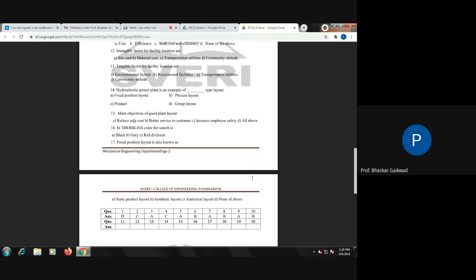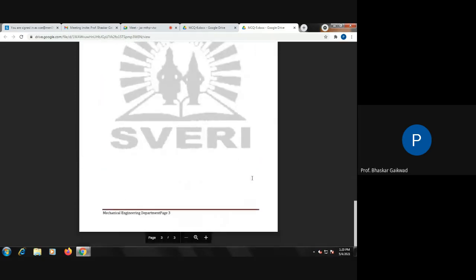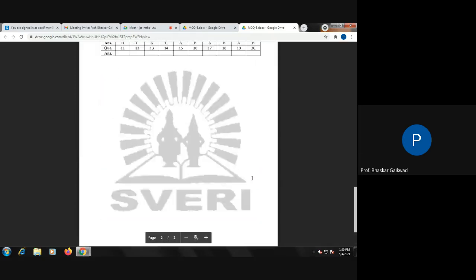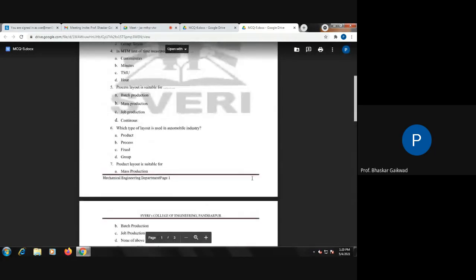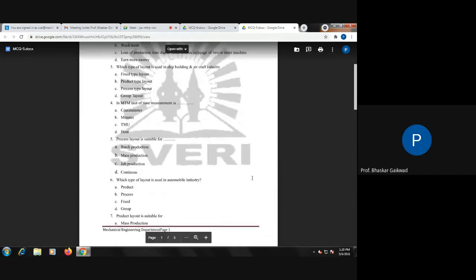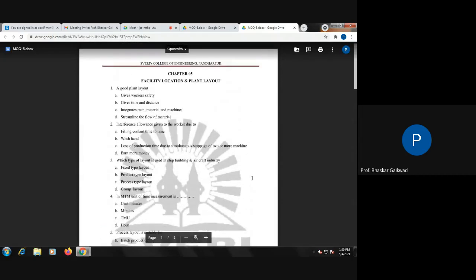For questions 11 to 20, they have not given the answers, but we will discuss these questions. 17 questions we have discussed related to this. Okay, does anybody want any explanations about these objective type questions related to facility locations and plant layout?